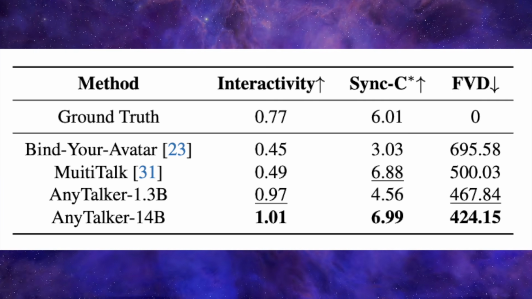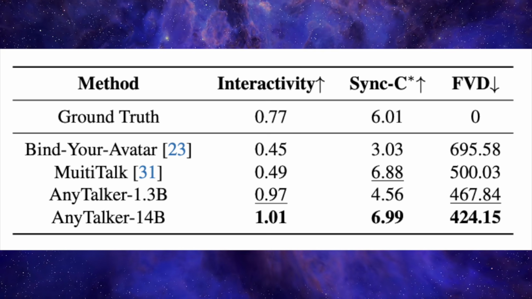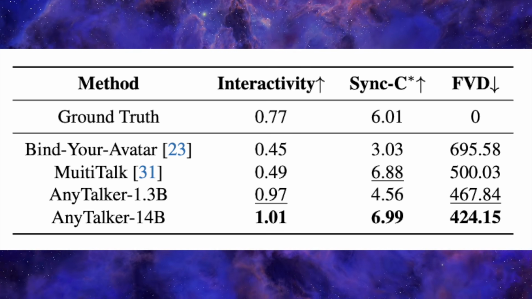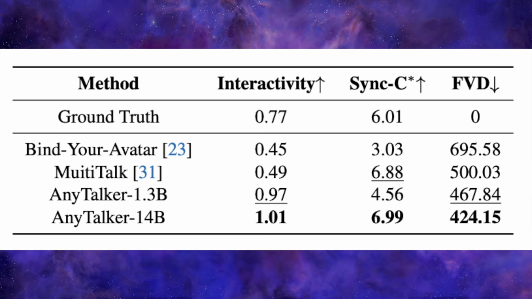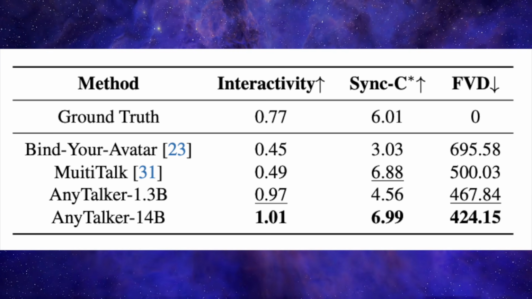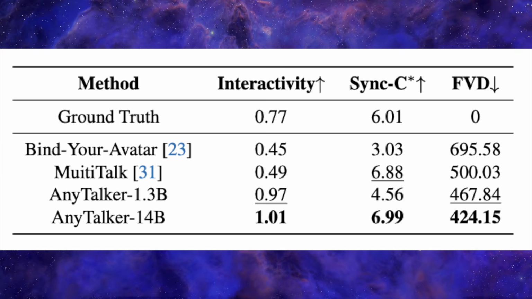And it also achieves a lower FVD, around 424, than those baselines, meaning better perceived video quality. Even the smaller 1.3B version already beats prior methods on interactivity, which lines up well with the more natural idle behavior you see when characters are not speaking.